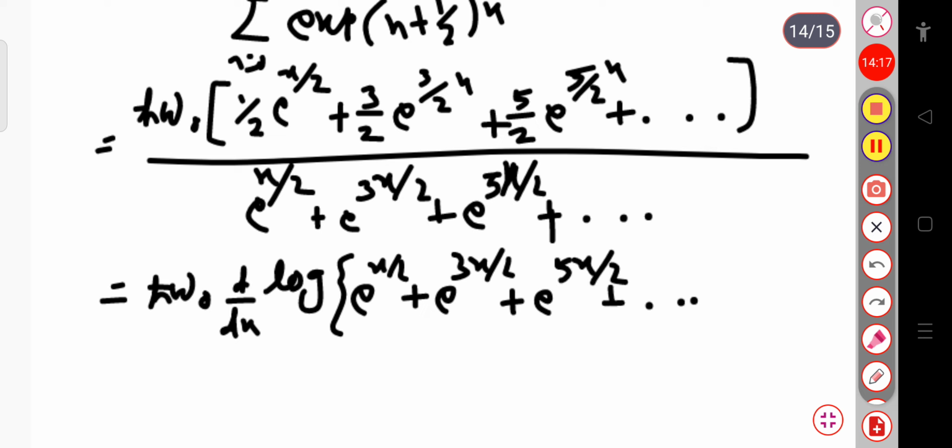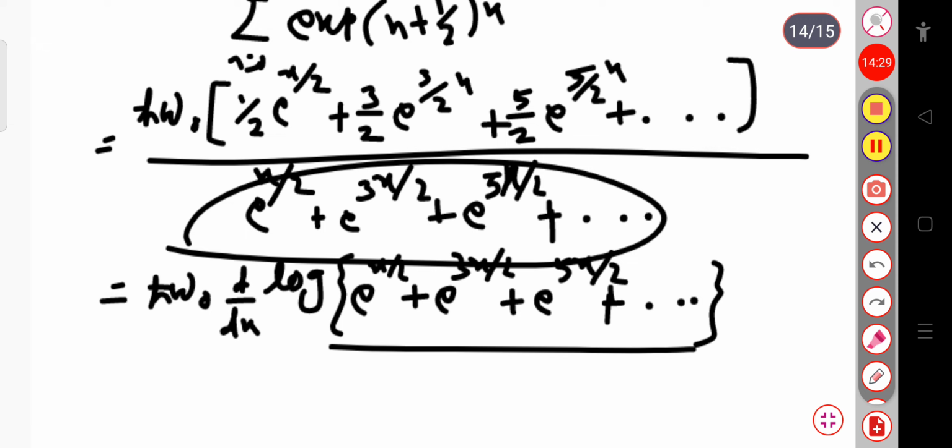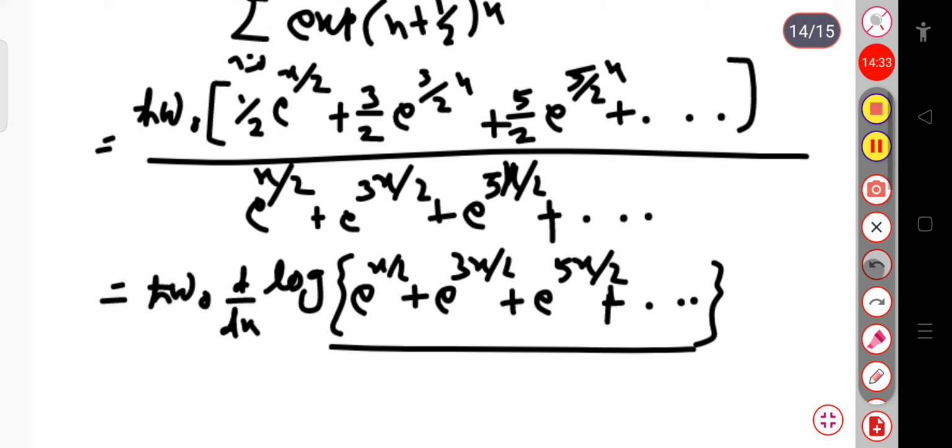Because you can see, if we take the derivative d by dx of log of something, it will be 1 by this total bracketed term. Now again, if we take the derivative of exponential x by 2, this will be 1 by 2 into exponential x by 2.